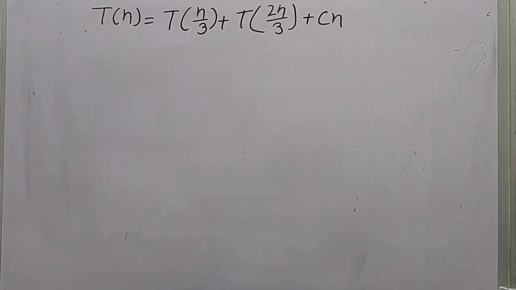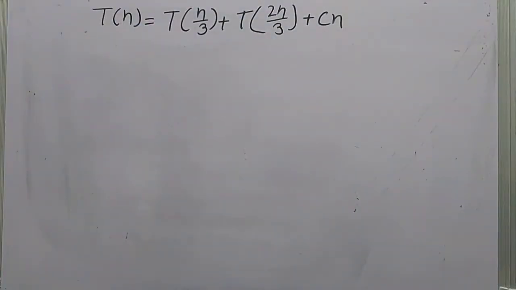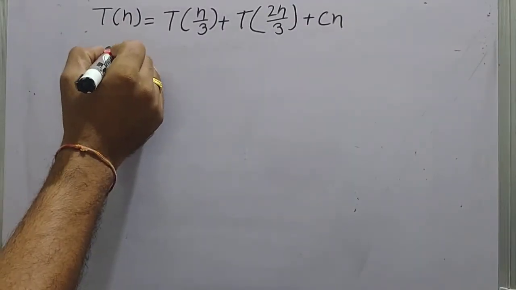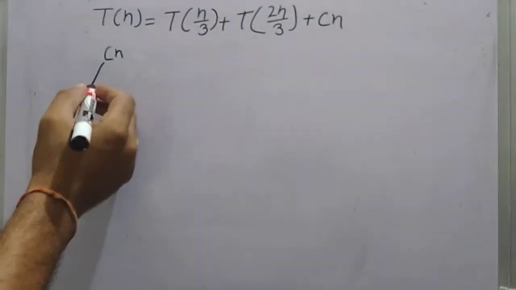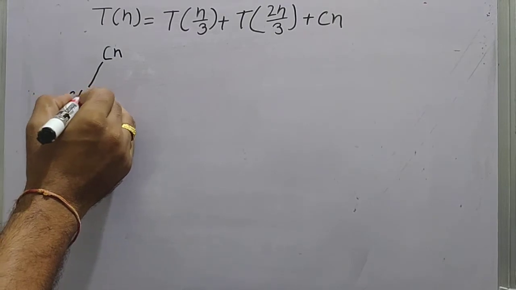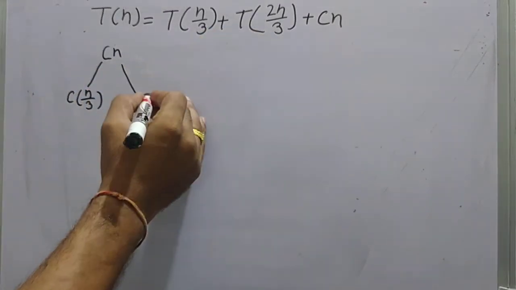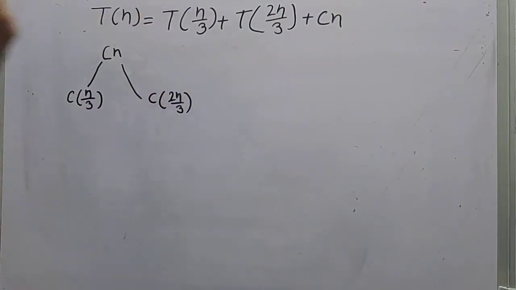Okay, so in a recursion tree, we assume this is the complete cost at the root level that is further dividing. If you start the process, the cost is Cn that can be divided into the next level where the size will be n by 3 and another will be C of 2n by 3, right?